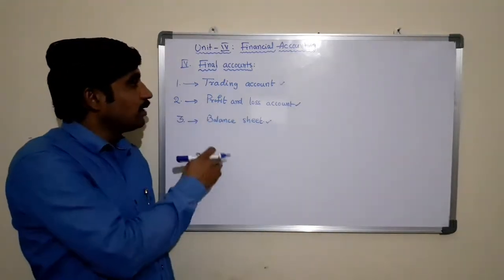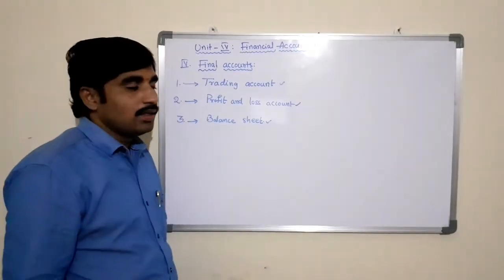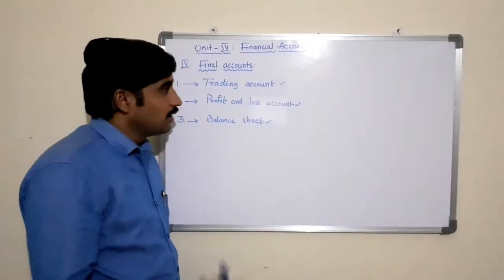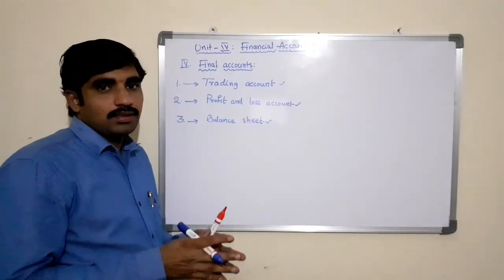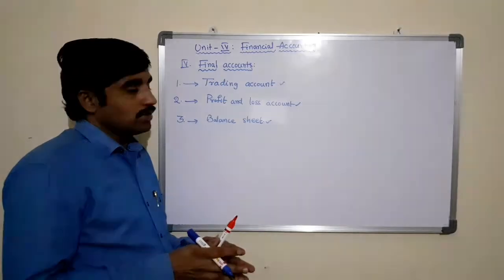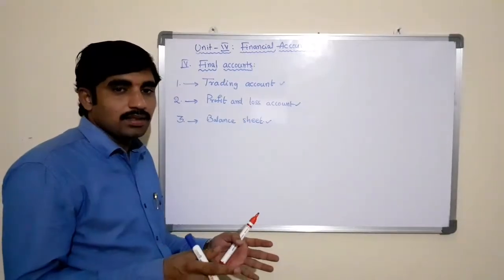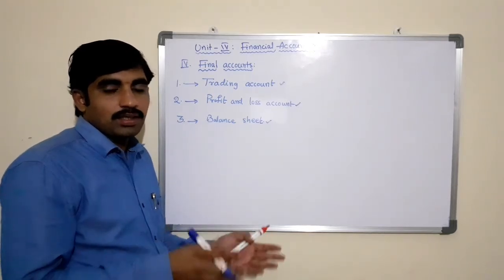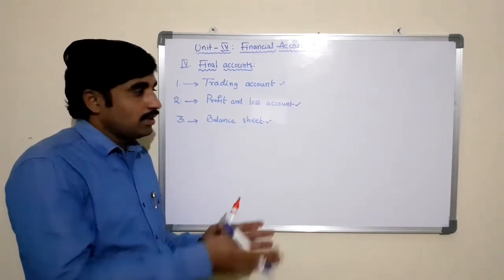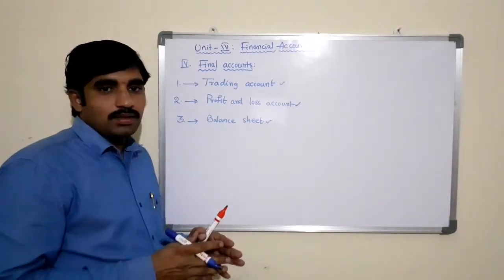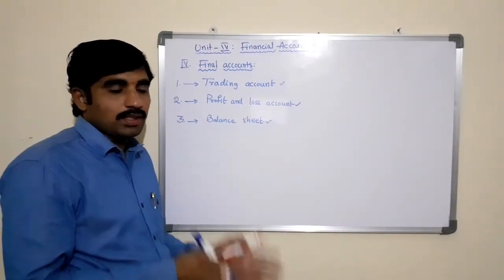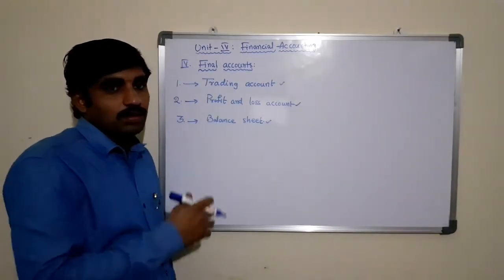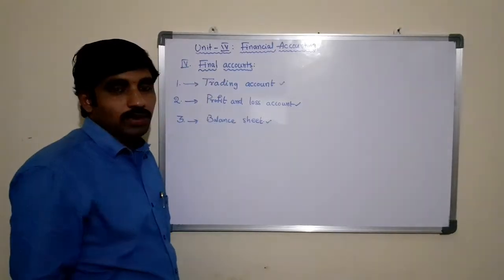Now let us see one by one how these accounts will be prepared by using the trial balance information with a simple example. Here, the trader can ascertain whether the company is in a profit position or incurring any losses, and the position of the company in terms of assets and liabilities, by preparing these three statements as well as two accounts.